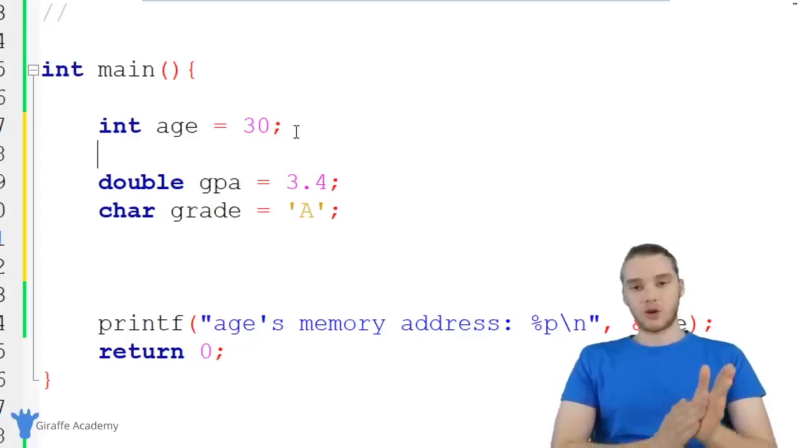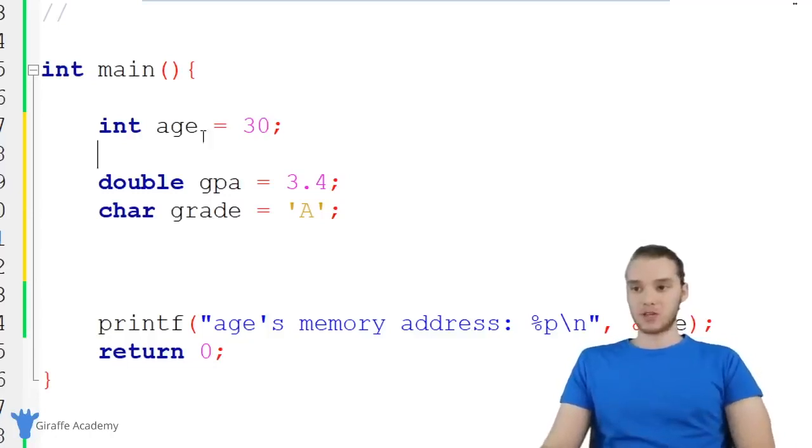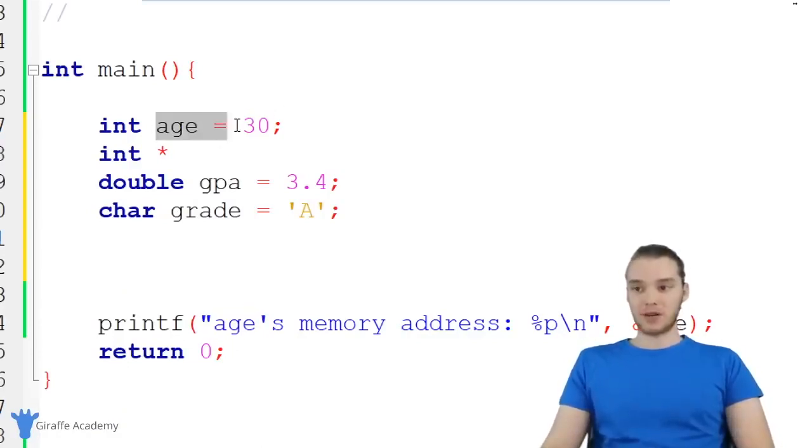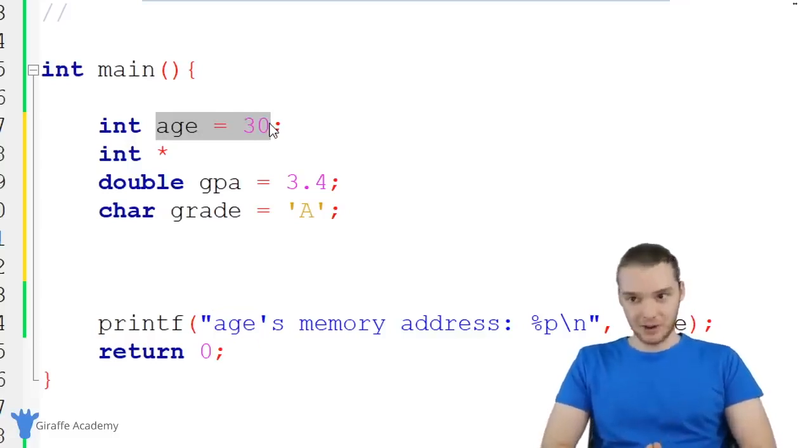So let's say that I wanted to create a pointer that would store the memory address of this variable over here. So store the memory address of age, right? I can create a pointer just like this. So I could say int, an asterisk, and now I'm going to give this pointer variable a name. And remember, this pointer variable is going to store the memory address of the age variable.